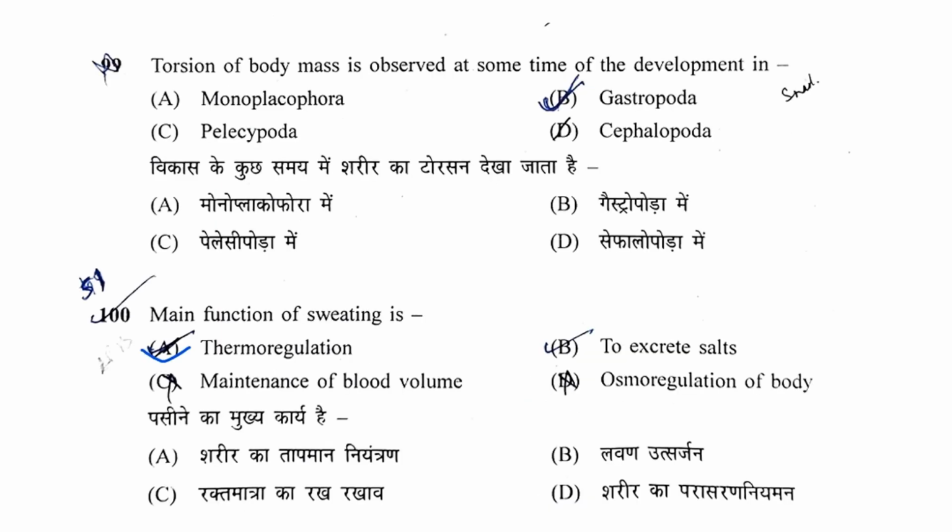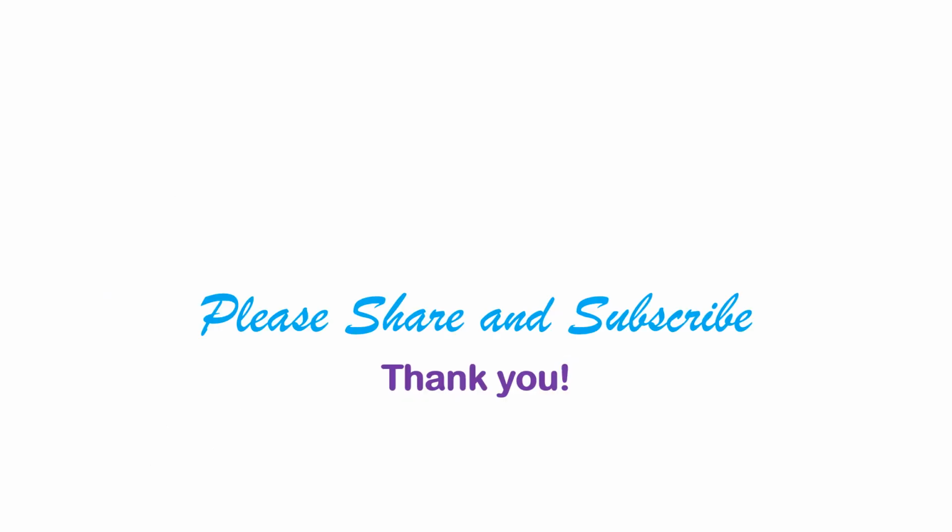Next question is torsion of body mass is observed at some time of development in A, Monoplacophora, B, Gastropoda, C, Pelecypoda, or D, Cephalopoda. So the correct answer is Gastropoda. Next question is main function of sweating is thermoregulation, to excrete salt, to maintain blood volume, or osmoregulation of body. So the correct answer is thermoregulation as well as to excrete salt. Both these options are correct.